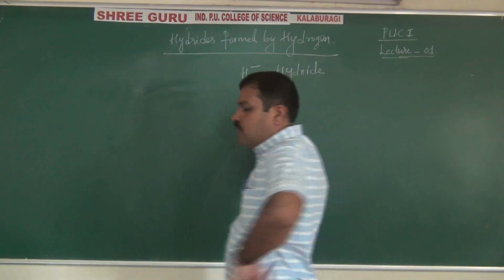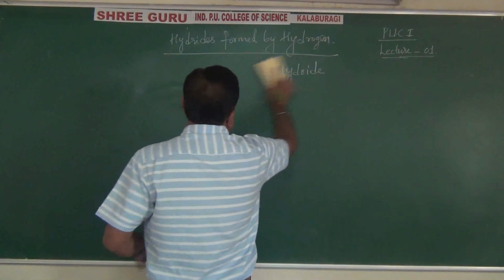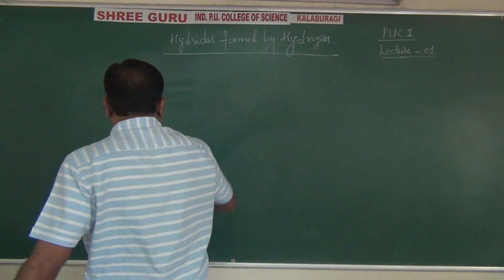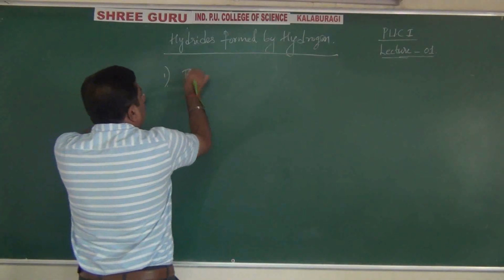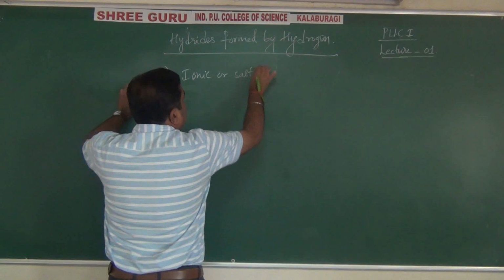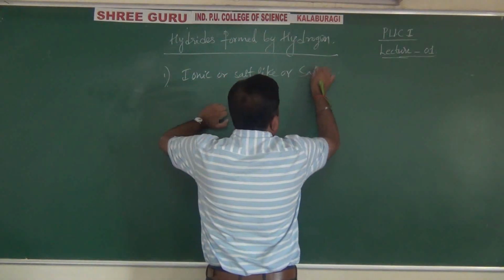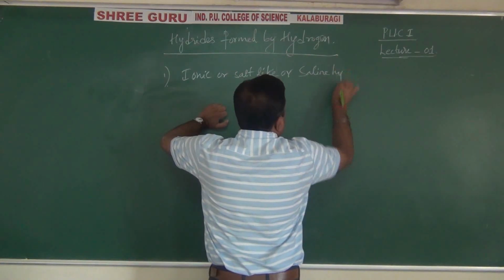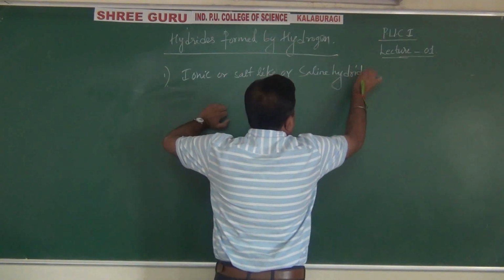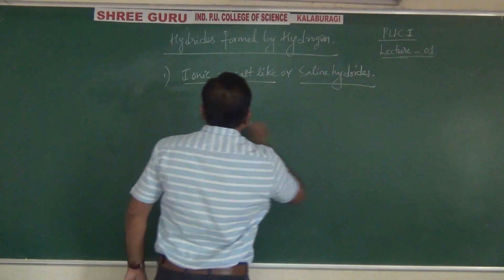Now see here, hydrides. Basically there are 3 types of hydrides. First one, they are called ionic, salt-like, or saline hydrides.